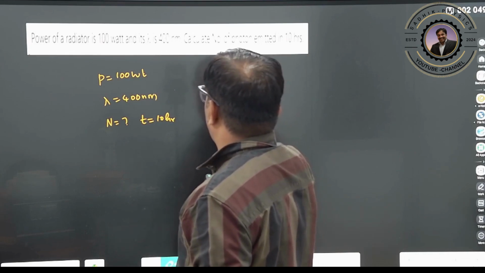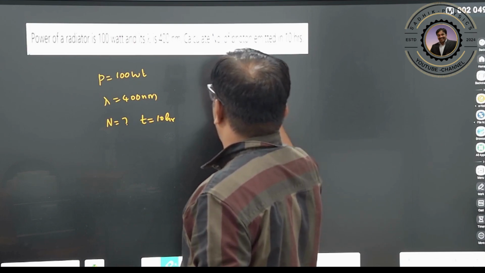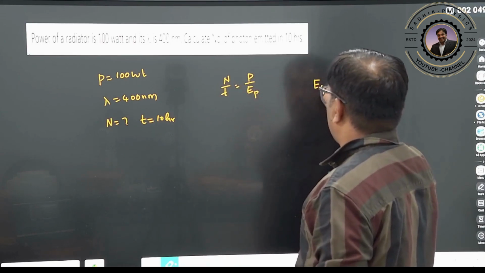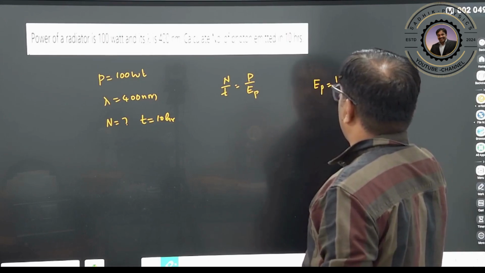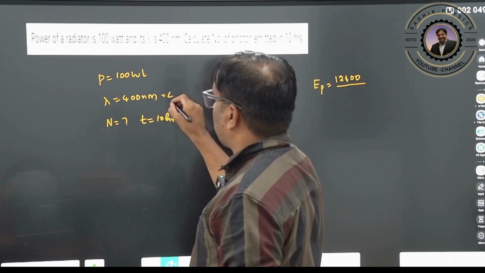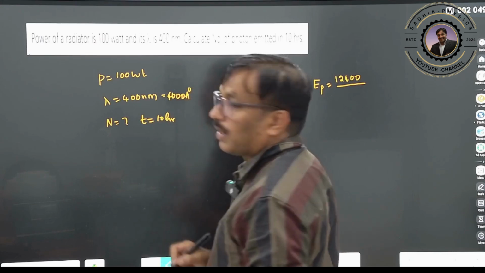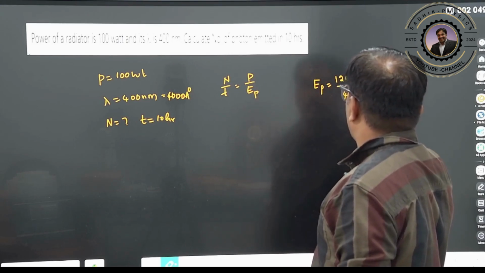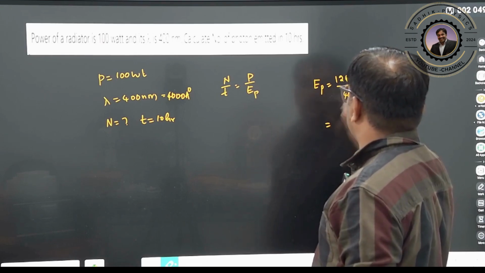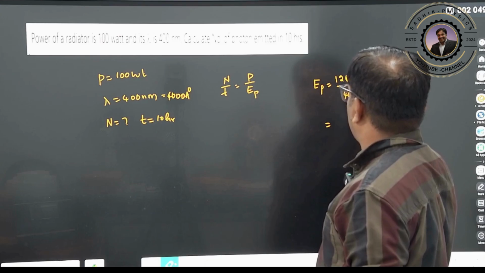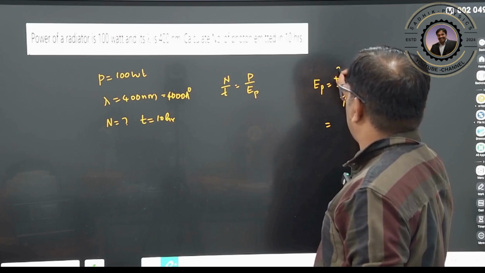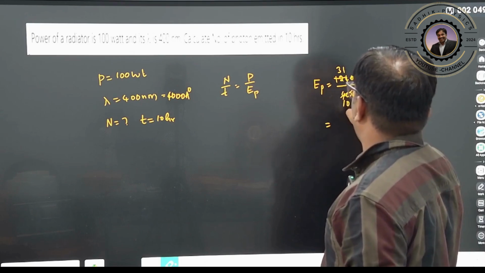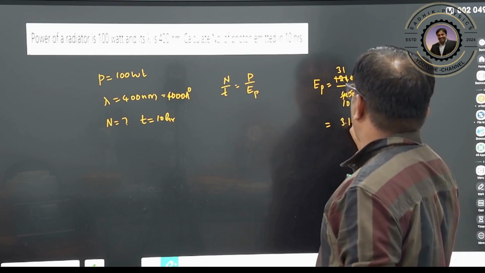If you want to calculate the number of photons per unit time, it is power by energy of the photon. First you have to calculate the energy of the photon, that is 12400 divided by the wavelength. 400 nanometer means 4000 angstroms, so 12400 by 4000 in electron volt. These two zeros get cancelled, therefore 31 by 10, so 3.1 electron volt.